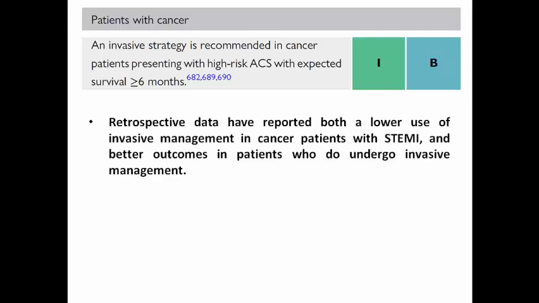Retrospective data reported that the lower use of invasive management in cancer patients with STEMI worsens the prognosis because there are better outcomes in those patients who undergo invasive management. That's why in STEMI, primary PCI is still the preferred approach even if the patient is having cancer.